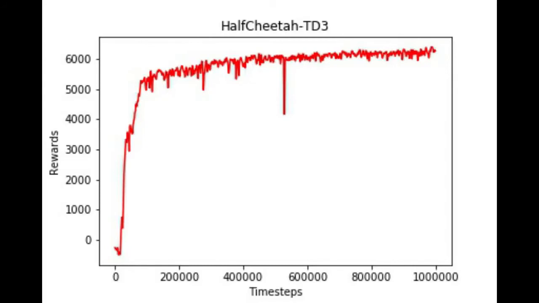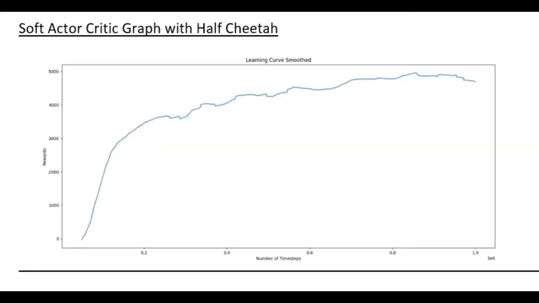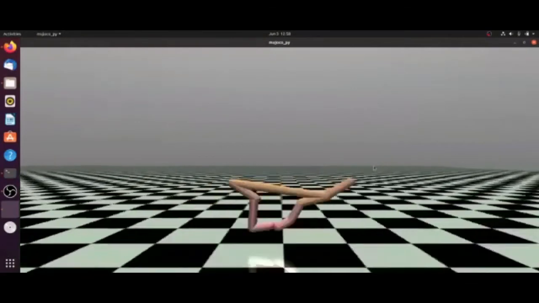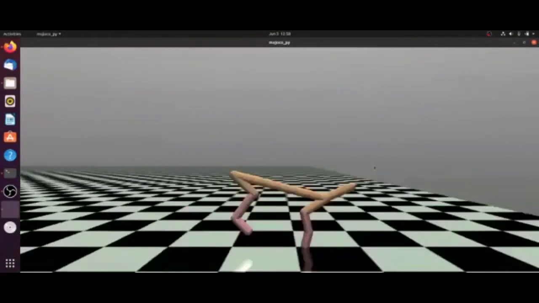Let's have a look at the results. We can clearly see that TD3 outperforms SAC. The learning curve shows the rewards earned by the agent for a total of 1 million time steps. Even though the agent starts performing very poorly, it learns how to interact with the environment, performing very well and earning good rewards from 6 lakh time steps.